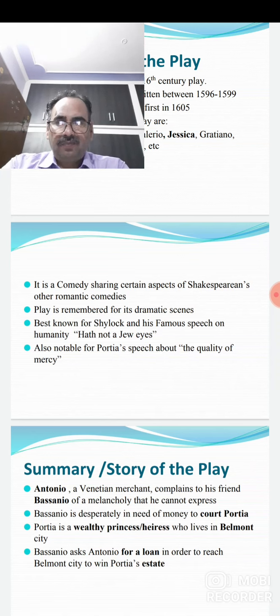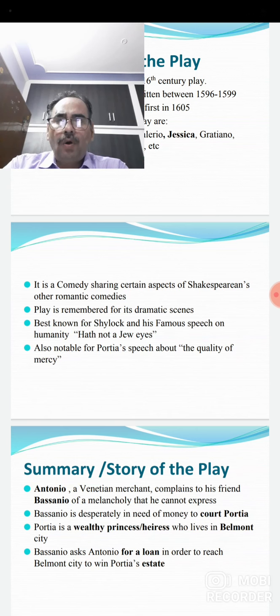That is, Shylock was a Jew, and the other characters in this play are Christians. Christians used to hate Jews, and therefore Shylock also doesn't have any soft corner or any kindness for the Christians as well.